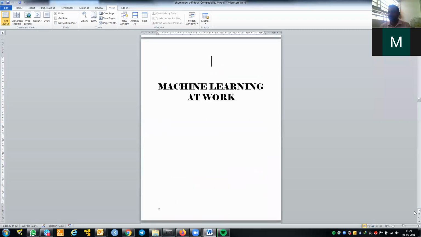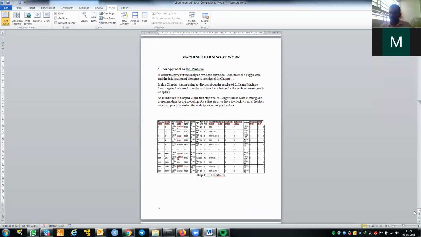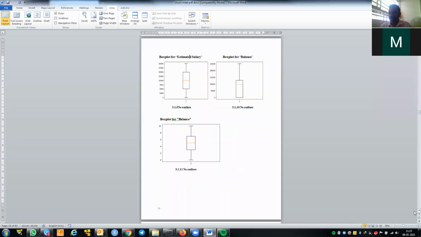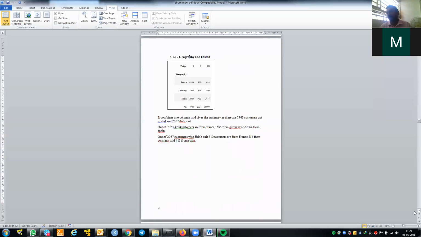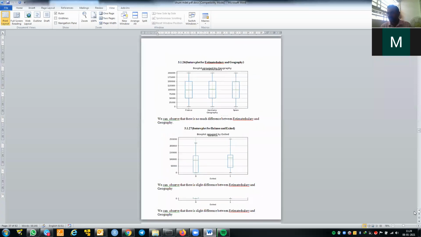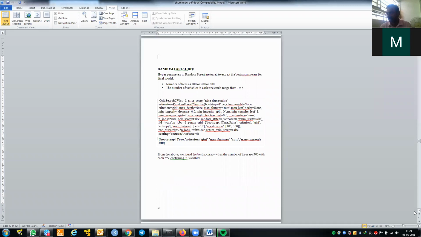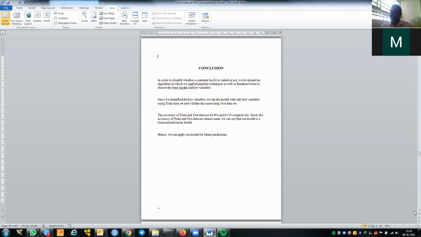The third one is machine learning at work. Whatever problem you are working on, you need to execute it in Python and put all your outputs in chapter 3. That's why we call it machine learning at work. And the fourth one is conclusions. Once you run the machine learning, you will get some scores for training and testing data. That all comes under the conclusion.